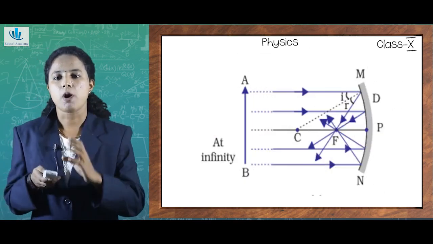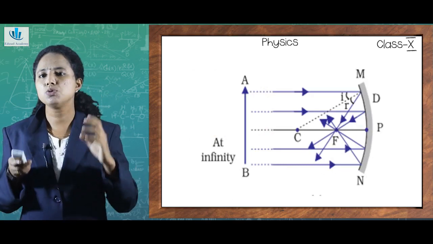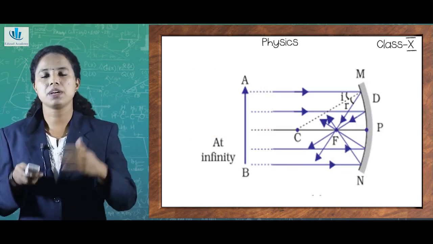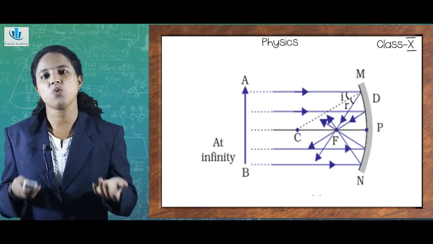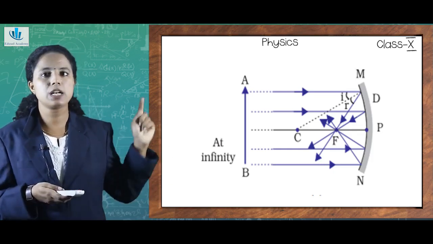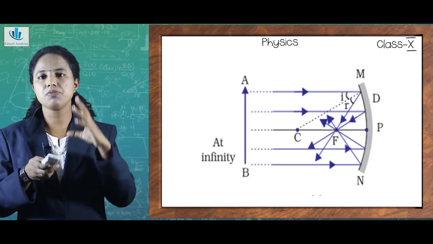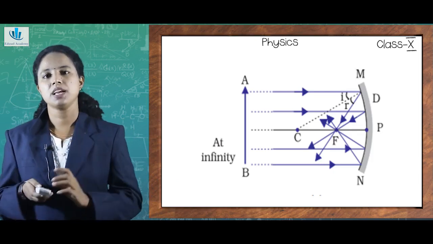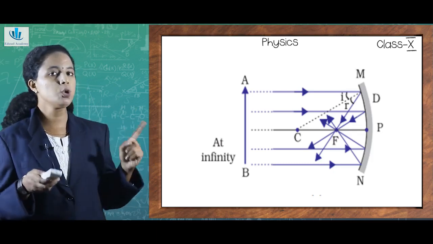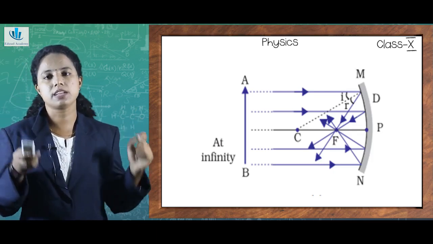When we talked about the concave mirror and convex mirror, I used certain terms, like principal axis, rays of light, etc. So, we need to first know what you mean by principal axis. By looking at the figure, you may be able to infer something, but we need to know in detail what they mean. From this figure, you will be able to understand what this really means.